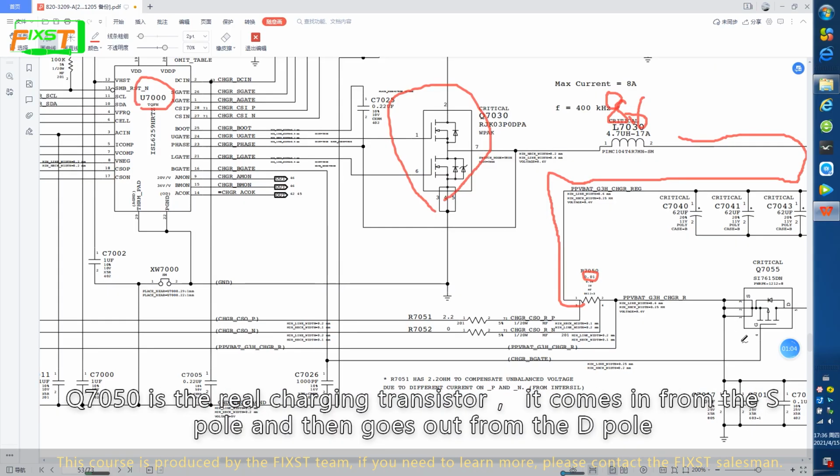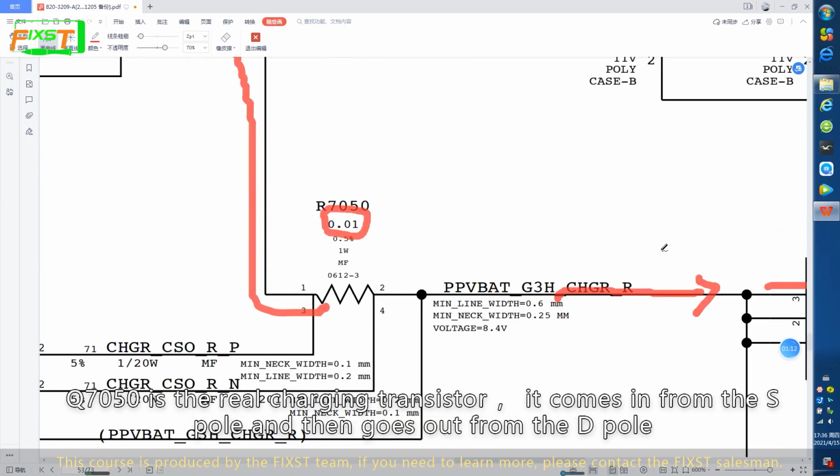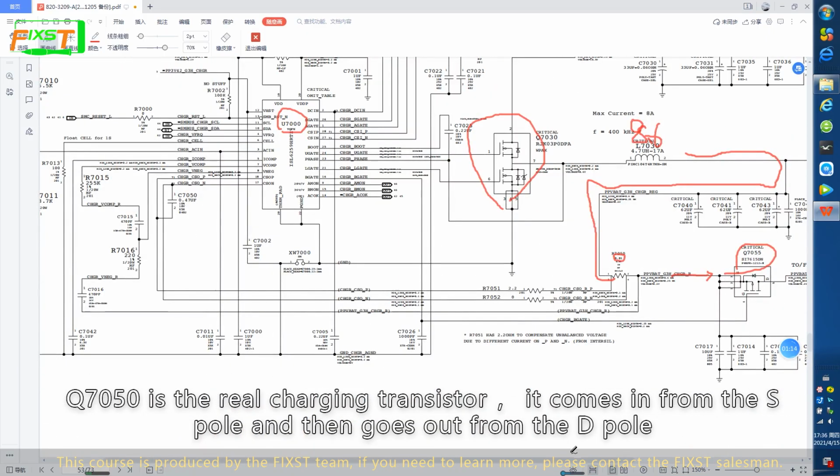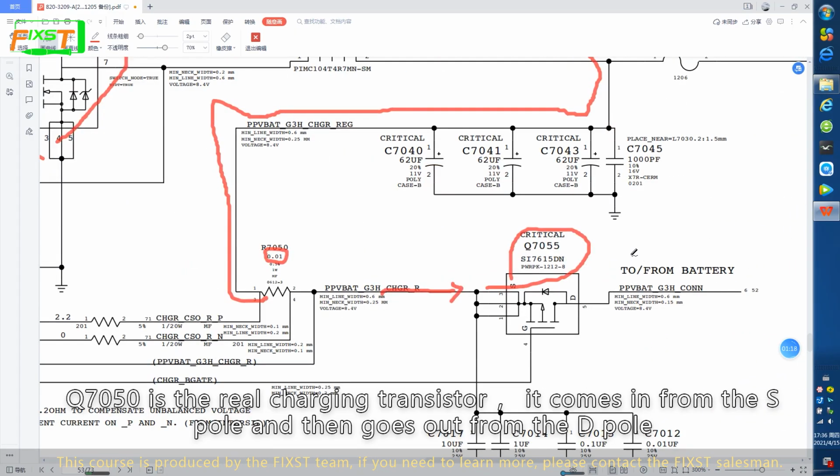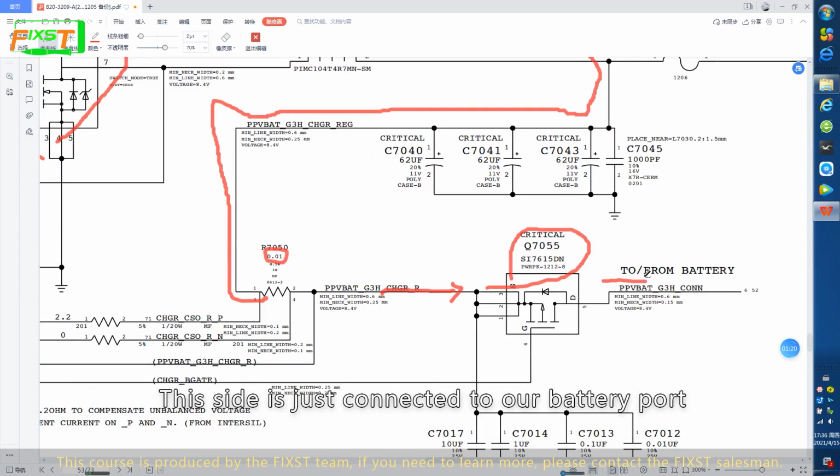Q7050 is a real charging transistor. It comes in from the S pole and goes out from the D pole. This side is just connected to the battery port.